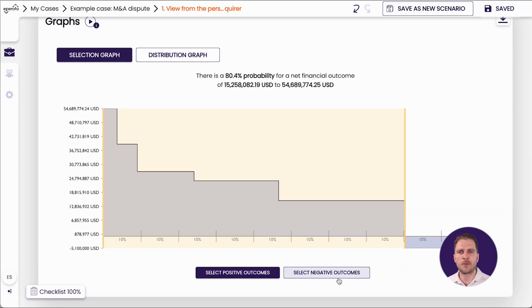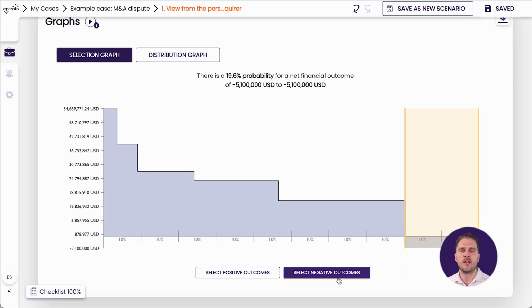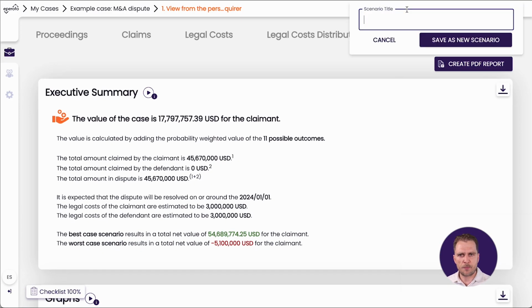So from a financial perspective, it would make sense to move forward as long as we can live with the risk of losing this case. But we're after more than that. We want to understand the case from the perspective of the seller. So we remodel the case from their perspective.